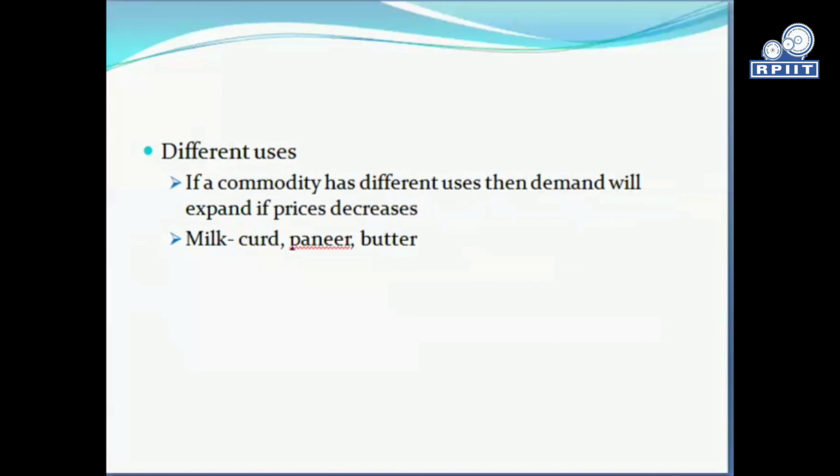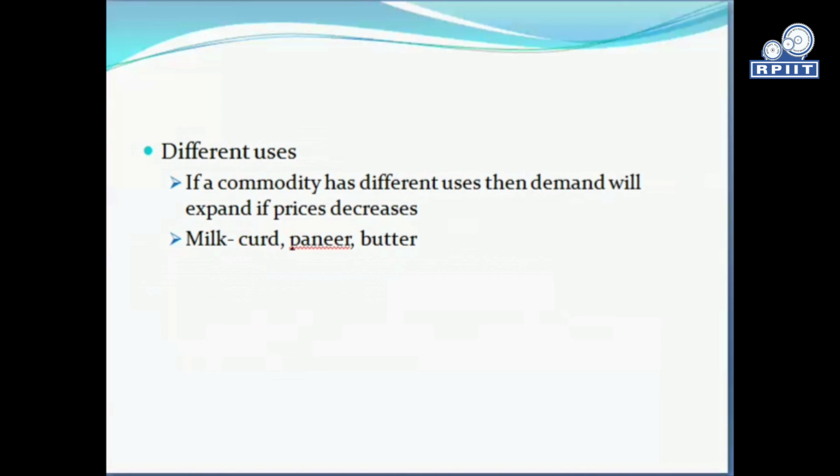And the fifth cause for the downward slope is different uses. If a commodity has different uses, then demand will expand if the price decreases. For example, milk has various uses.